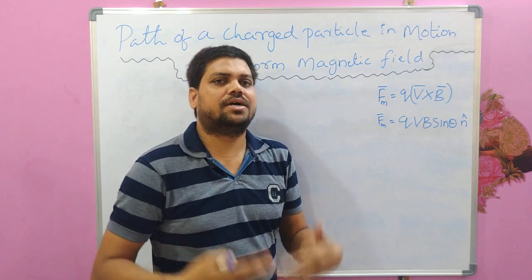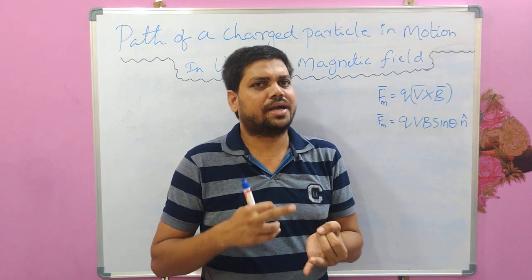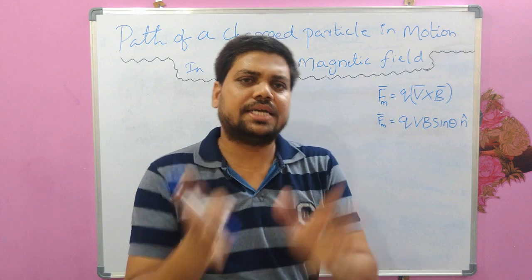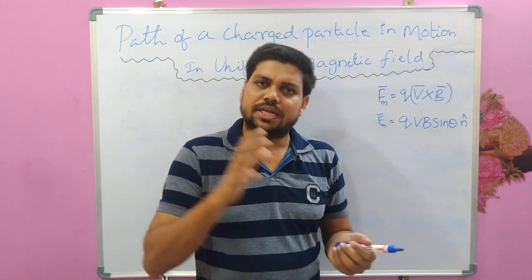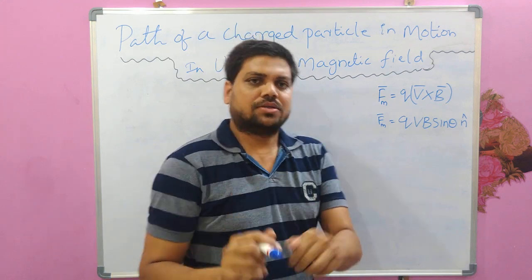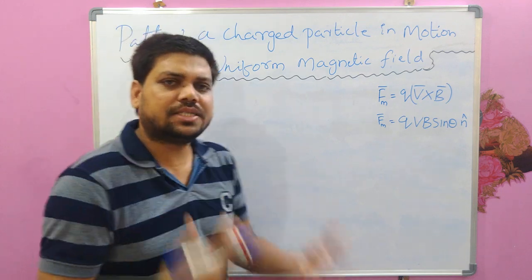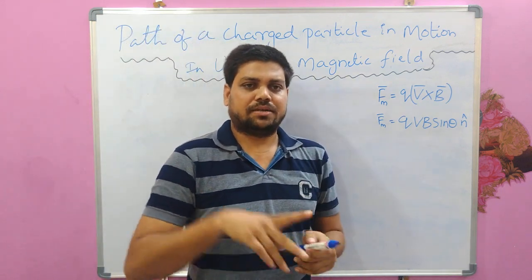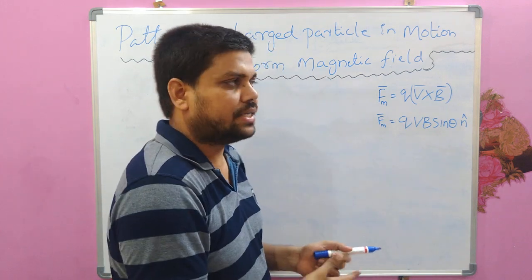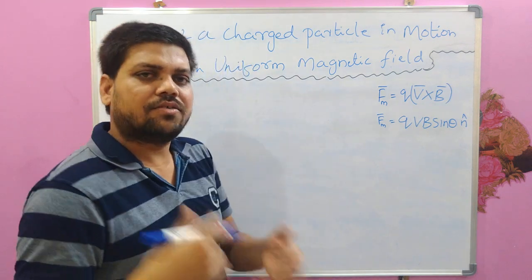So what we have observed till now is that the magnetic force acting on the charged particle in motion in the magnetic field is the main reason for the deviation in path. If that is not present, you may not observe the deviation in the path of the charged particle. So we will see different possible cases and study in which case the path of the particle is getting affected, and if it is getting affected, what is the shape of its path. That we see case by case, one after the other.